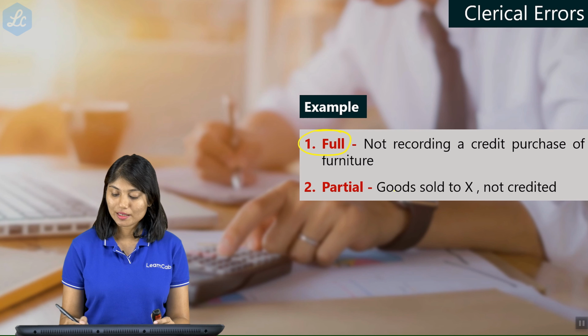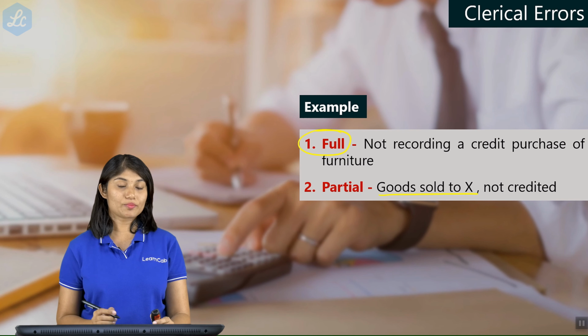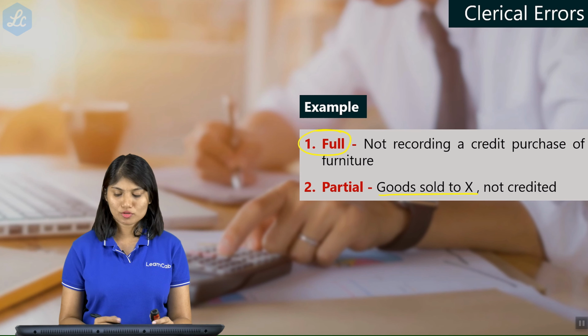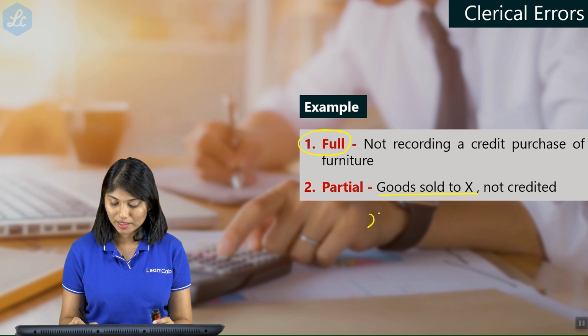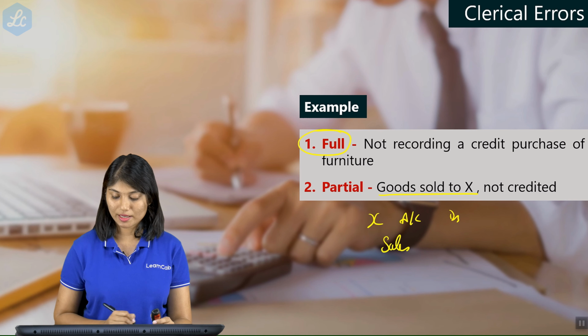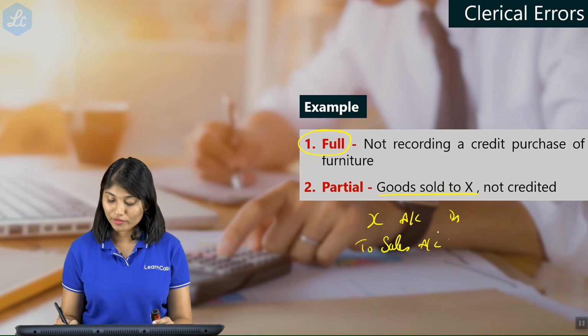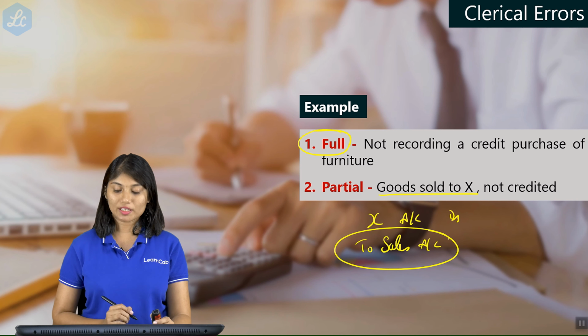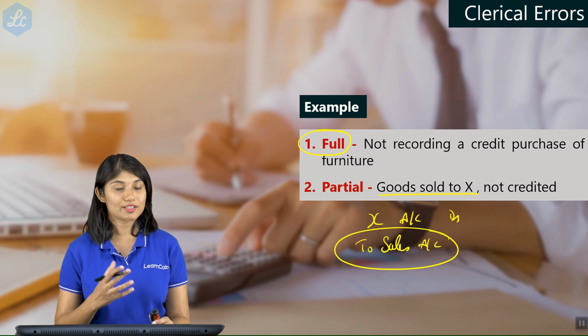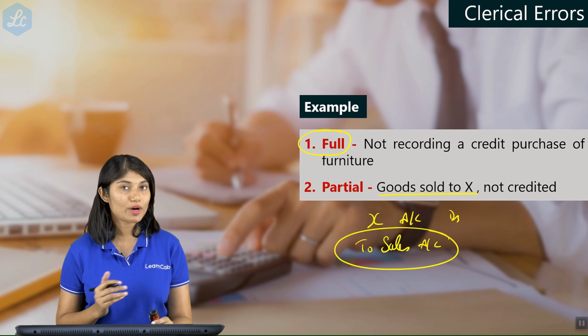On the other hand, let us say goods sold to X is not credited. So when you sell goods to X, what is the entry? X is the debtor, so X's account is debited and you have sales, which is credited, right? Now you have not credited, which means that this particular portion of the entry has not been entered. So this becomes partial omission.